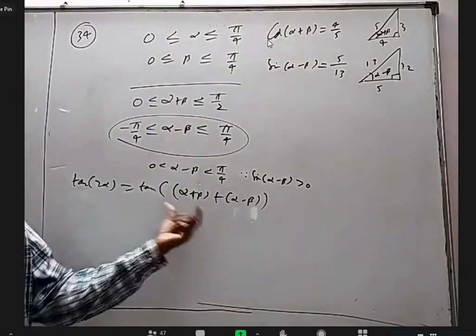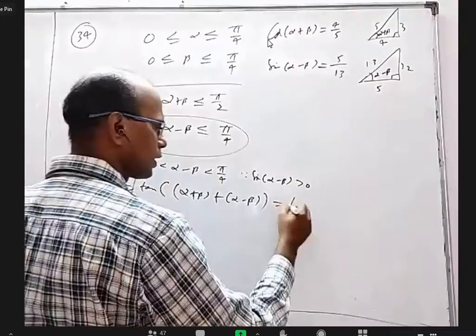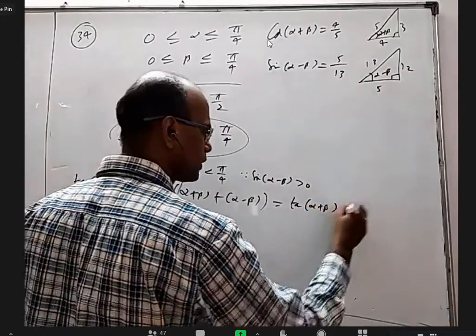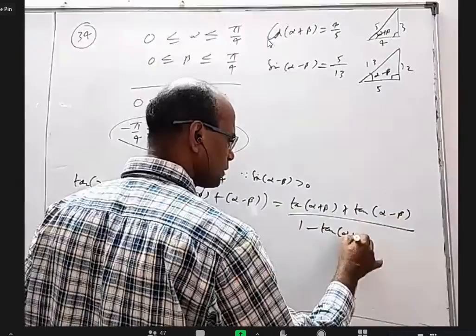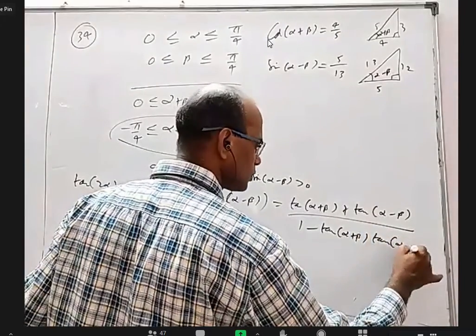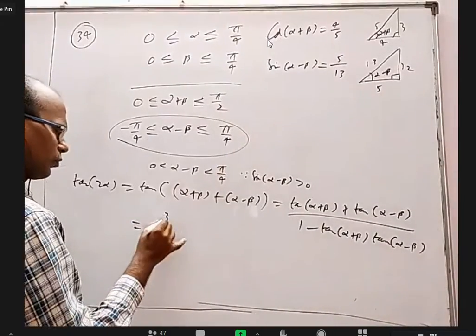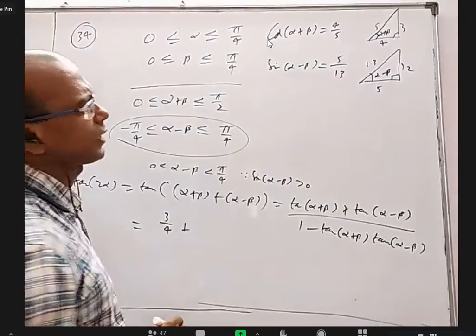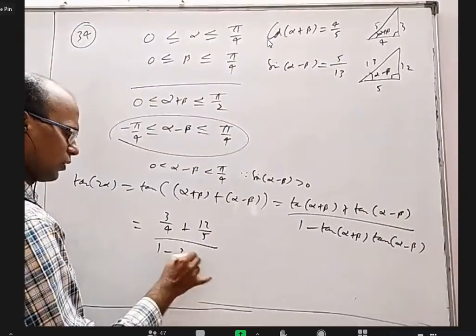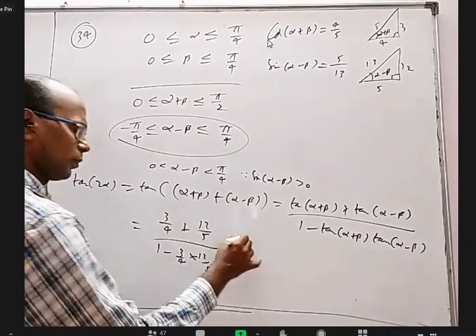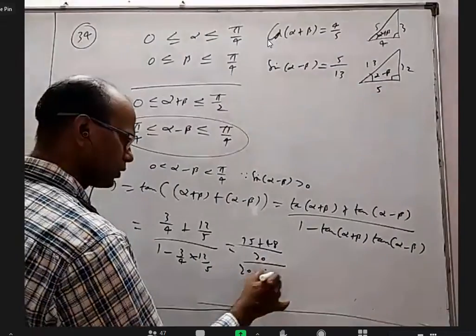Now we can use tan A plus B. Here beta will cancel, we'll get 2 alpha. You can write tan alpha plus beta plus tan alpha minus beta by 1 minus tan alpha plus beta into tan alpha minus beta. What is tan alpha plus beta from that figure? 3 by 4. And what is tan alpha minus beta from this? 12 by 5. By 1 minus 3 by 4 into 12 by 5.